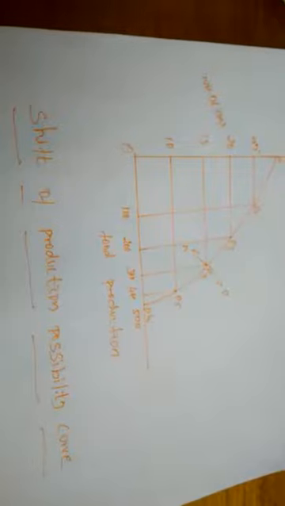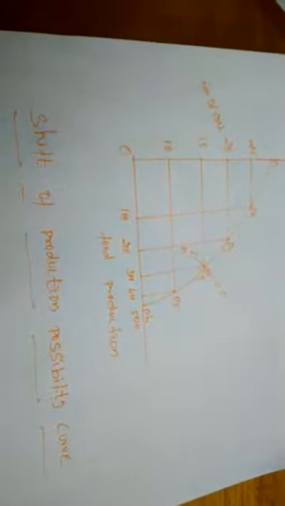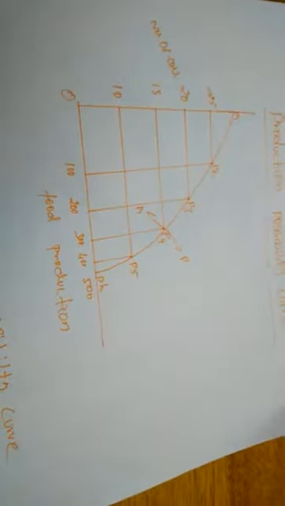Every production curve is based upon assumptions only. If any of these assumptions changes or is neglected, it affects the nature of the production possibility curve. So these six assumptions have to be thoroughly considered. If any of them is changed or neglected, the production possibility curve loses its nature.